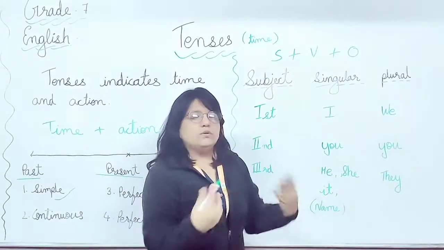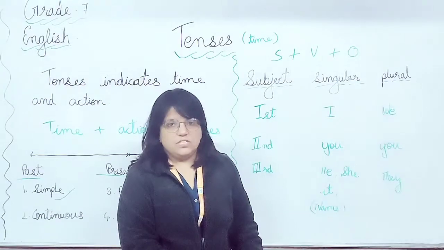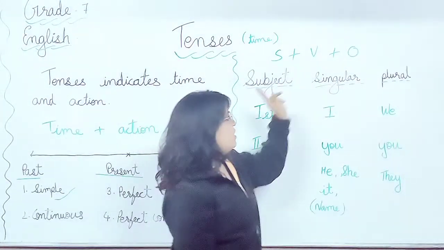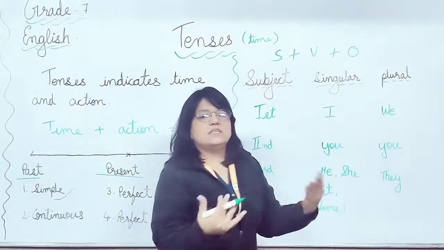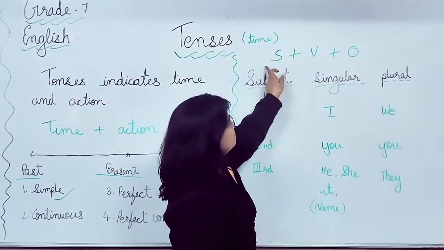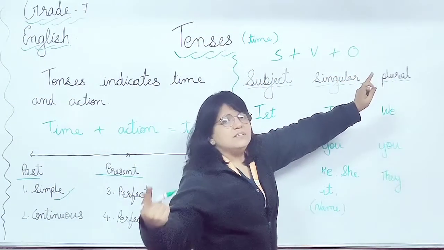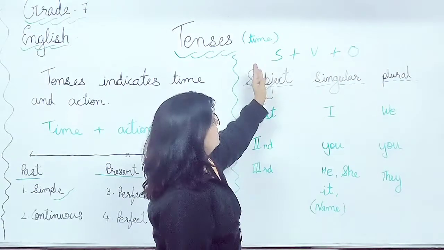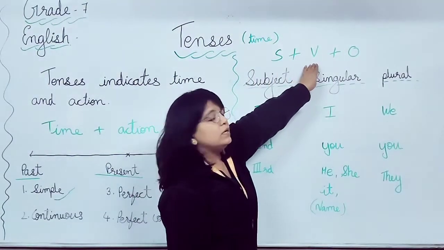Subject means जिसके बारे में sentence में बात चल रही है. Verb, whatever action is going on in the sentence. Object means जिस चीज के बारे में हम बात कर रहे हैं. Means subject जिस चीज के बारे में बात कर रहा है, that is called object. Now subject, verb.